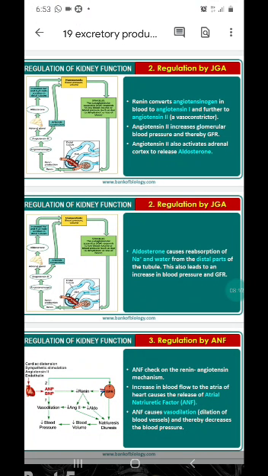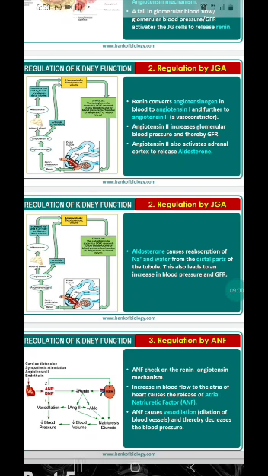ANF will cause vasodilation. The first and second were vasoconstrictors; this one is a vasodilator. Vasodilator means an increase in the width of the arteries and blood vessels, and thereby a decrease in the blood pressure, and therefore glomerular pressure, and therefore it alters GFR. Children, what is released by the atrium of the heart?